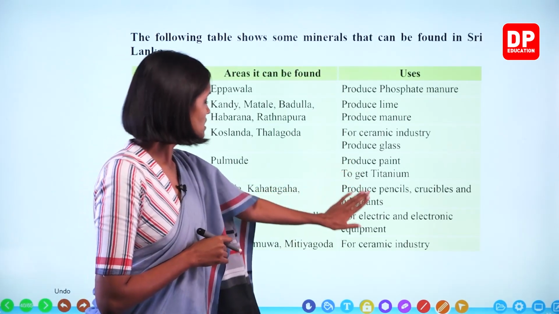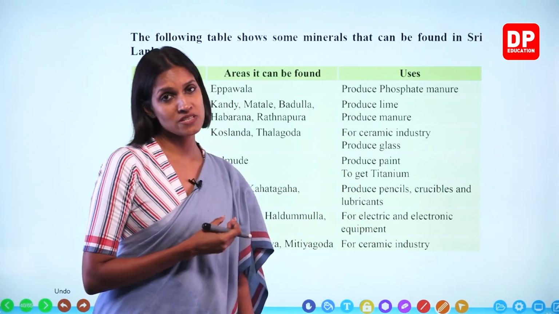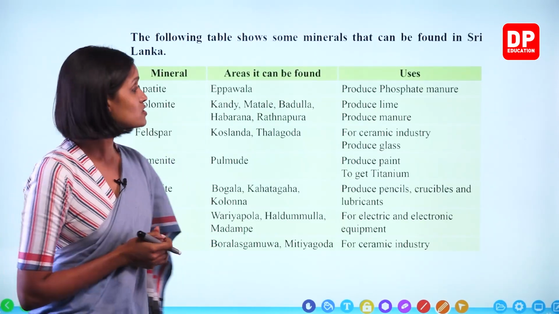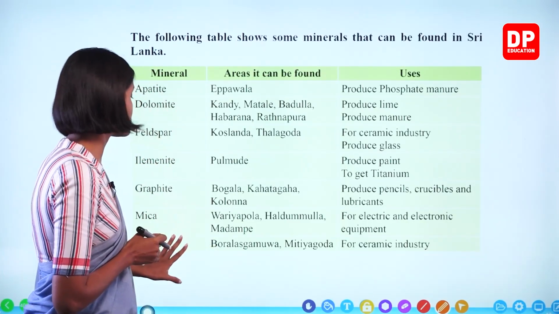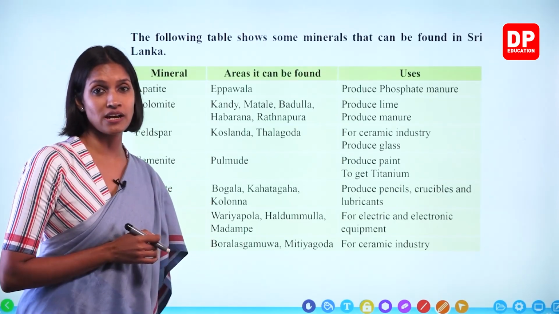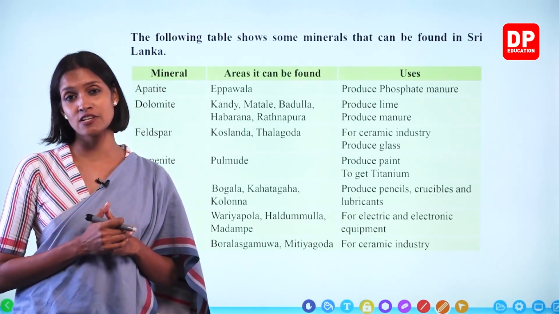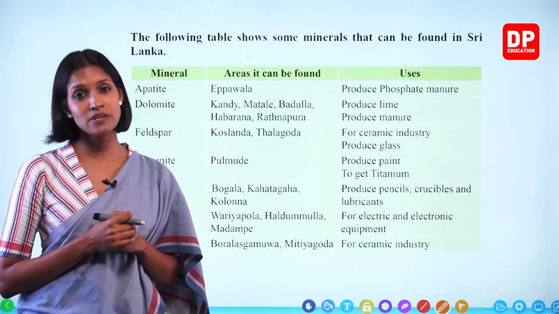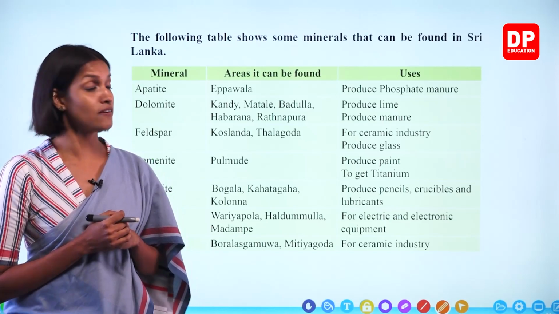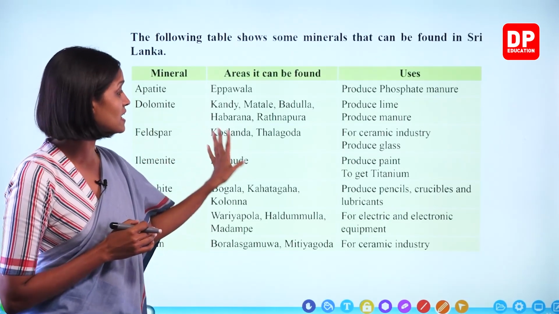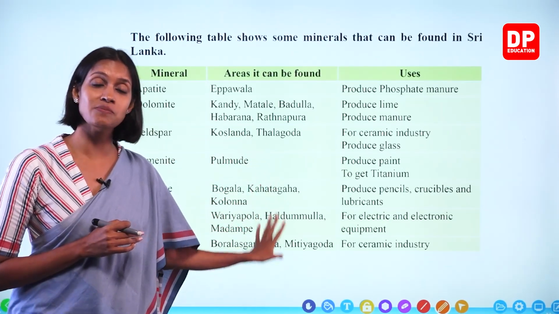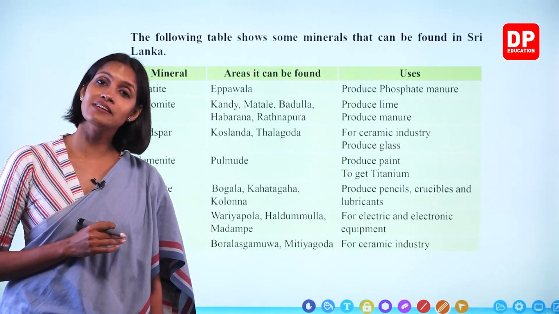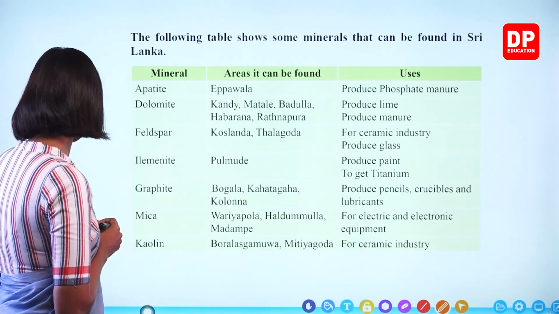So, here it is used for the ceramic industry. Specifically, this kaolin clay is used. Right, children? These are only some of the minerals that can be found in Sri Lanka. There are many other minerals as well. You can find out what other minerals are present in Sri Lanka, the areas where you can find these minerals, and their uses as well. Right, children? We'll move on to the next.